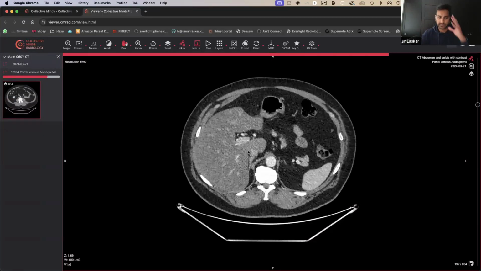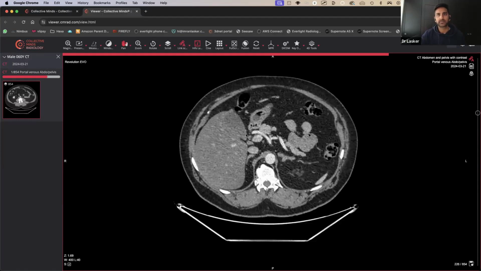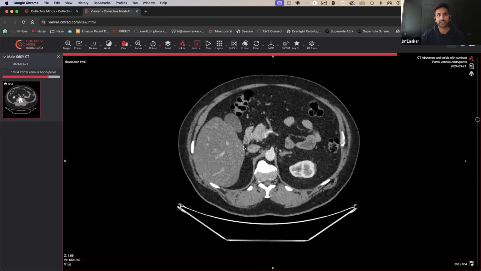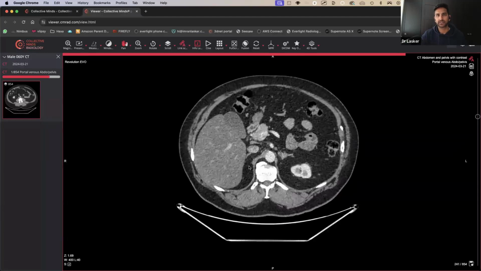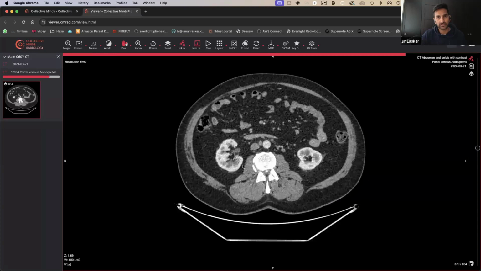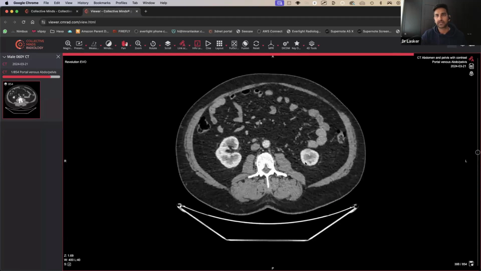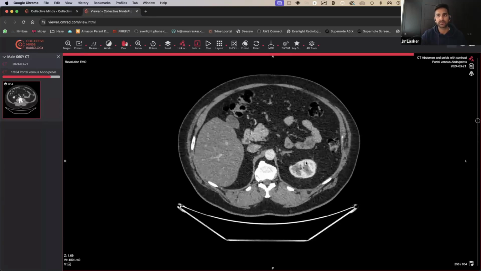But I always have a system. Whenever I do any sort of CT scan, I try and pretend I don't have a history. Have a look at the gallbladder, make sure it looks okay. Then have a look at the pancreas, because that's going to be the thing that causes pain. That looks okay. Have a look at the kidneys. And again, they look okay. They don't look particularly inflamed, so we're not worried about that either.